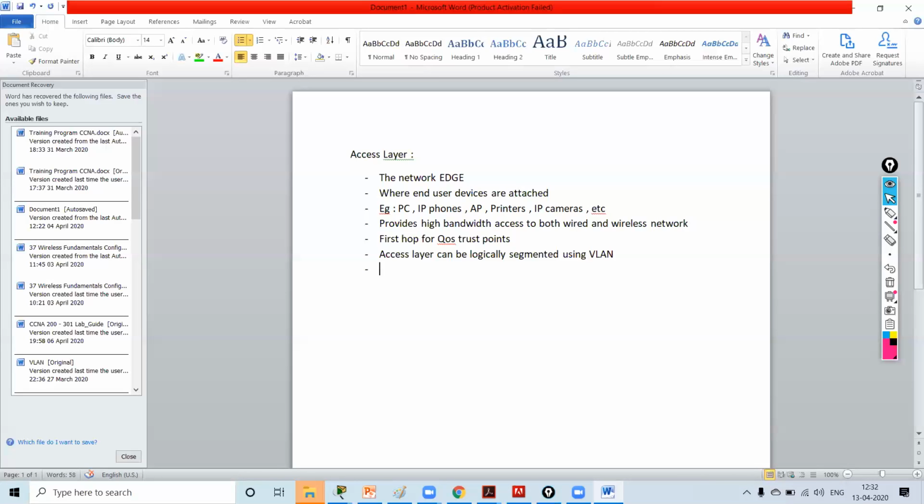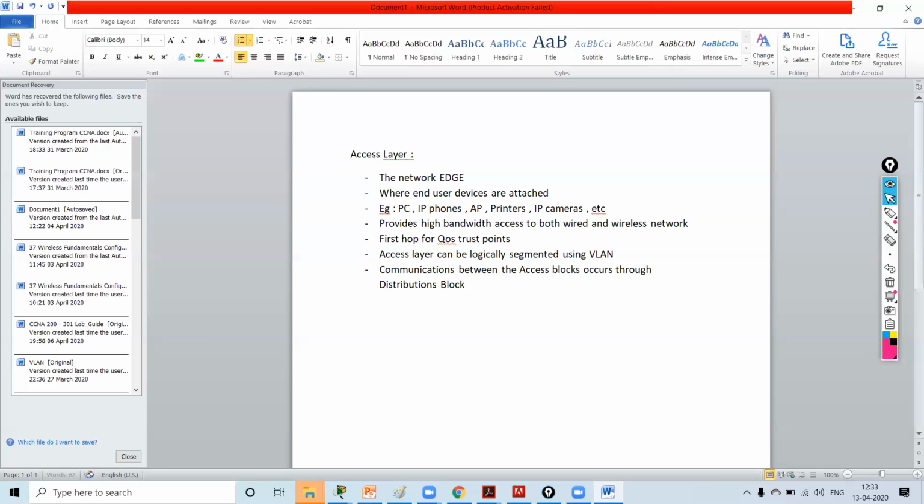Now communications between the access blocks occurs through distribution blocks.